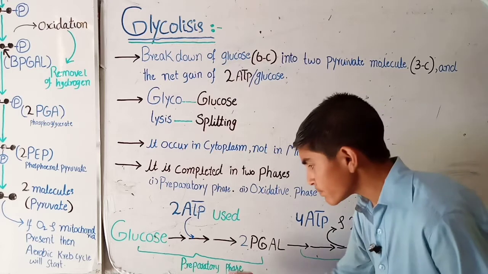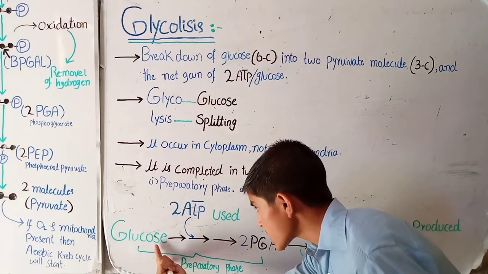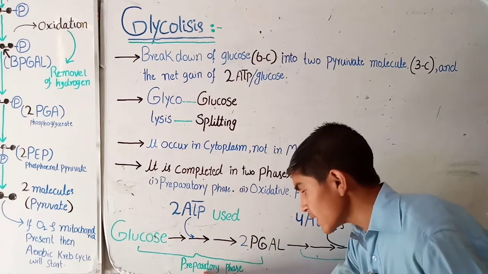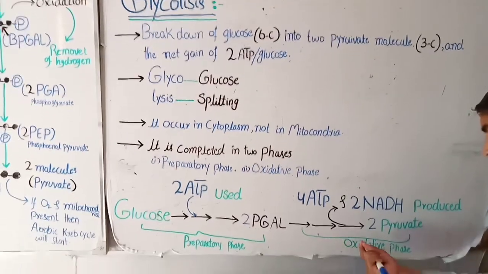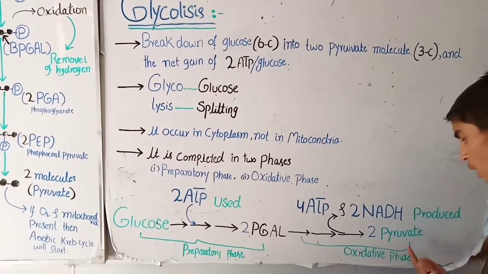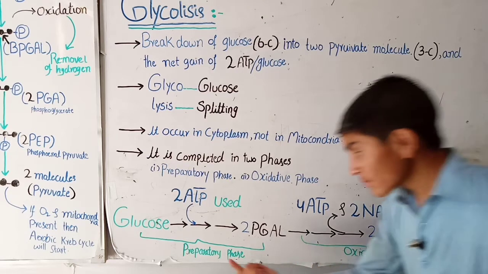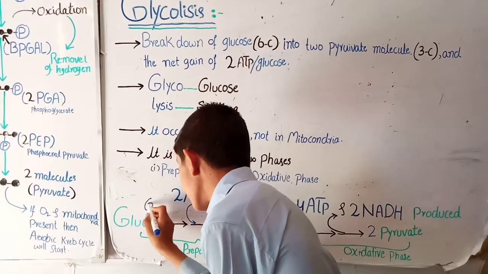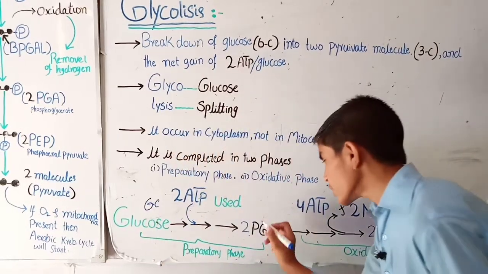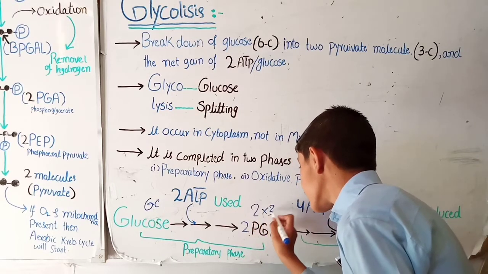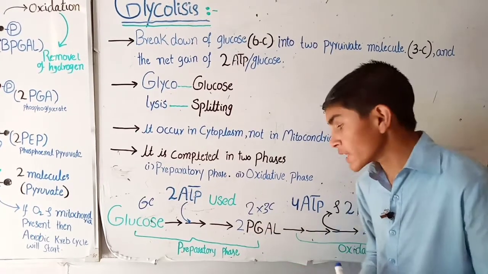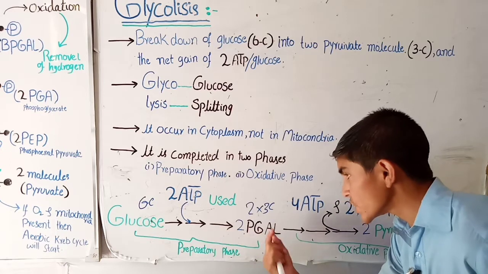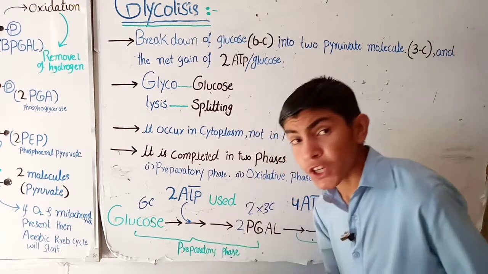You can see here that first of all glucose is converted to PGAL, phosphoglyceraldehyde, in the preparatory phase, and then in the oxidative phase, this PGAL is converted into pyruvate molecules. In the preparatory phase, the 6 carbon glucose is converted into 2 three-carbon molecules. After passing through a number of steps, it converts into 2 PGAL, and during this time 2 ATP is used.